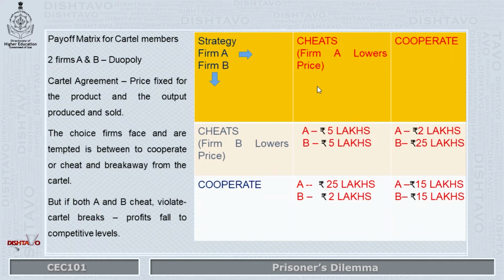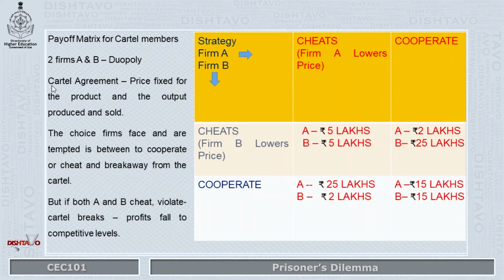This is a payoff matrix. Let's say that oligopoly is in the form of a cartel. Cartel, we will see in the next modules, is like an agreement between the firms under oligopoly. Let's take a simpler form of oligopoly, considering that there are only two firms or two sellers in the industry. We will call it a duopoly market situation under oligopoly.